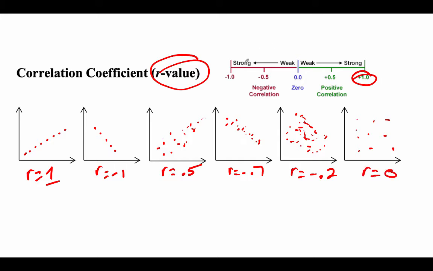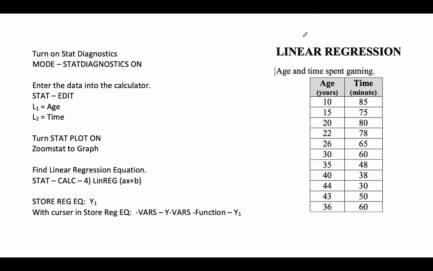Okay, so we're going to put a number on them. So strong negative will be close to -1. Strong positive will be close to +1. Weak will be close to 0, and then we'll fall in there. So we'll get some values. Okay, grab your calculator. A couple of things we're going to do.